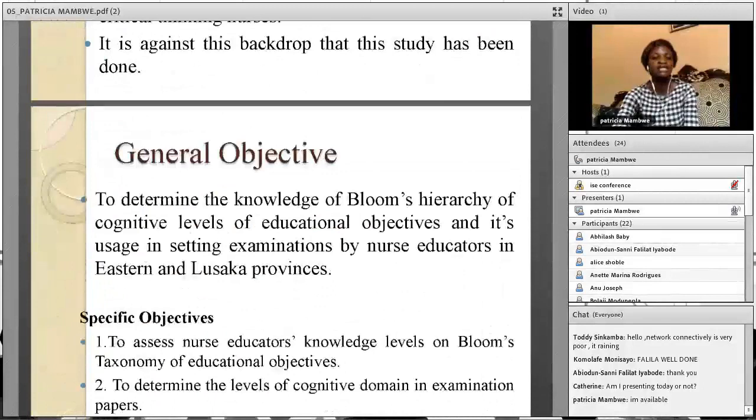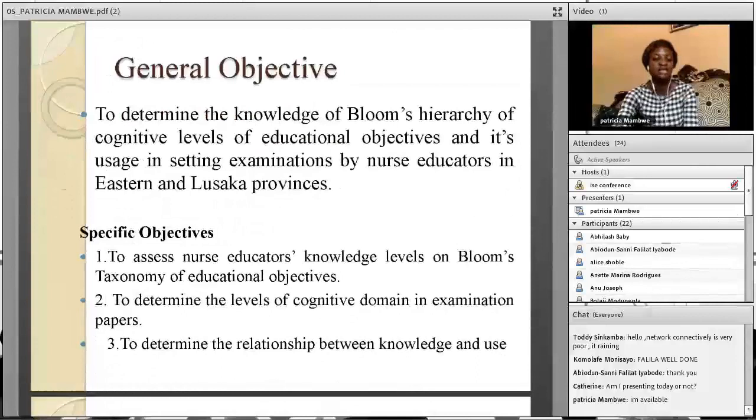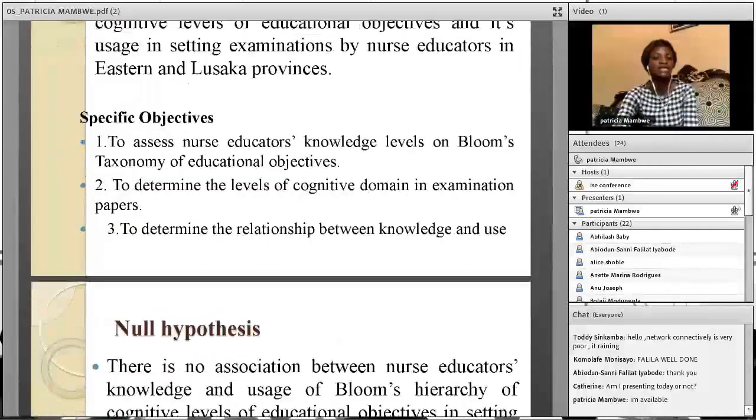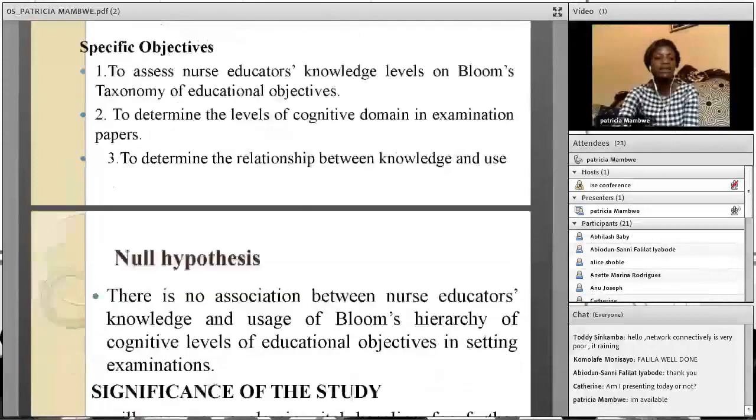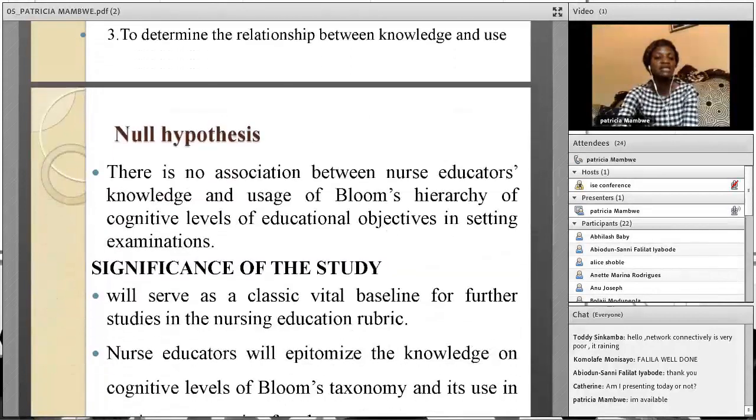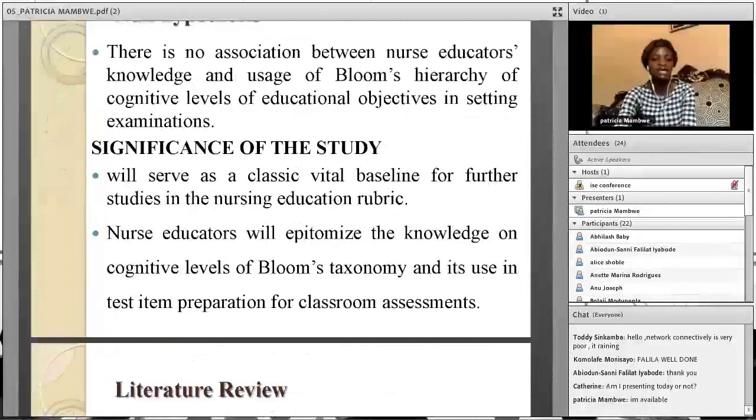The general objective of this study is to determine the knowledge of Bloom's hierarchy of cognitive levels of education objectives and its use in setting examinations by nurse educators in Eastern and Lusaka provinces of Zambia. My specific objectives were to assess nurse educators' knowledge levels on Bloom's taxonomy of education objectives, to determine the levels of cognitive domain in examination papers which were set by these nurse educators, and also to determine the relationship between knowledge and the use. My null hypothesis says there is no association between nurse educators' knowledge and usage of Bloom's hierarchy of cognitive levels of education objectives in setting examinations.